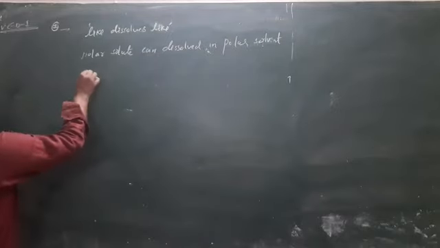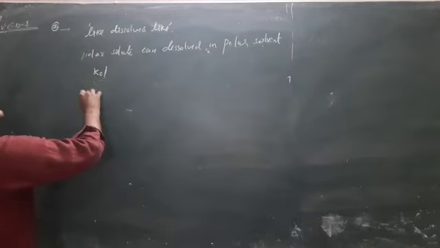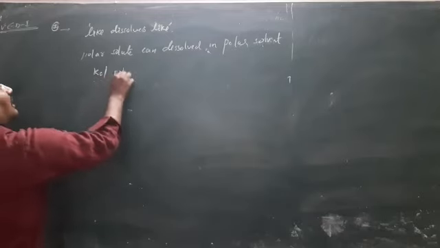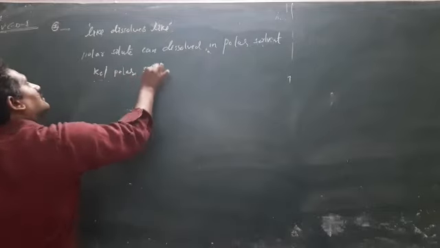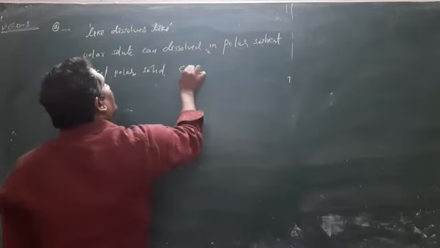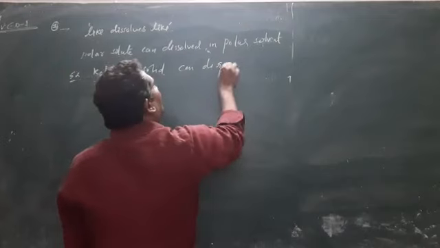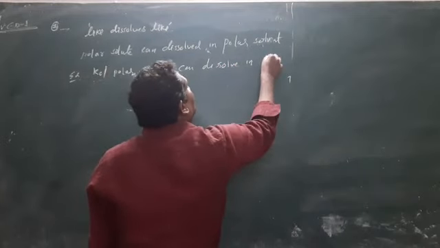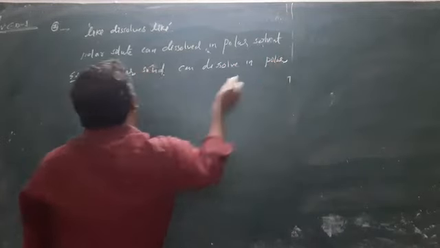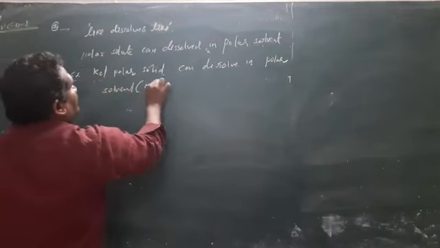For example, KCl or NaCl are polar. Ionic compounds are generally polar. KCl is a polar compound, a polar solid, so it can dissolve in a polar solvent, for example water.